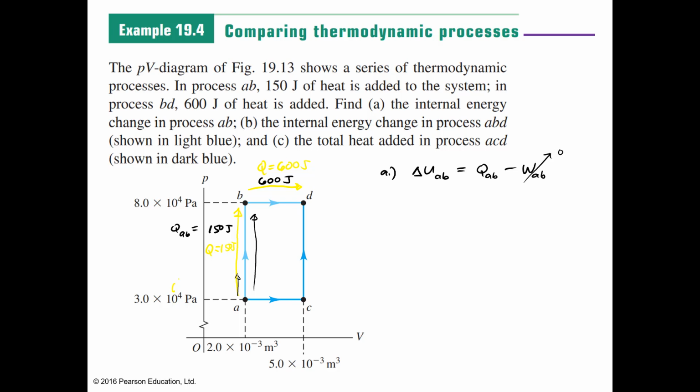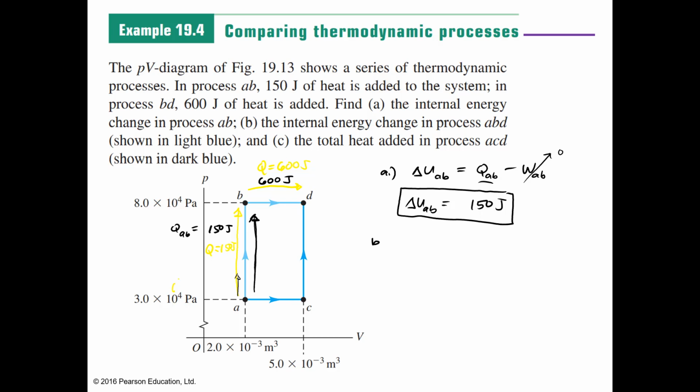Why is work AB 0? Because in process AB, there is no change in volume. Right? What changes in process AB is only the pressure, but the volume stays the same. So the work done in process AB is 0. Therefore, the change of internal energy of AB is just equal to QAB, which is given. This is equal to 150. Very simple. That is for letter A.